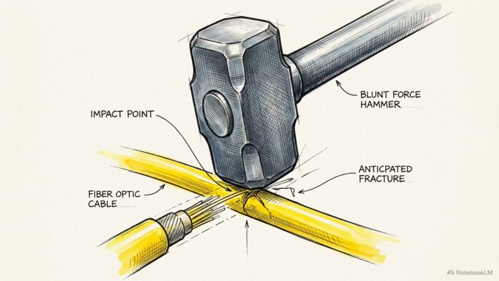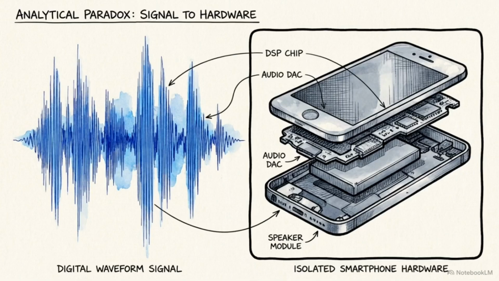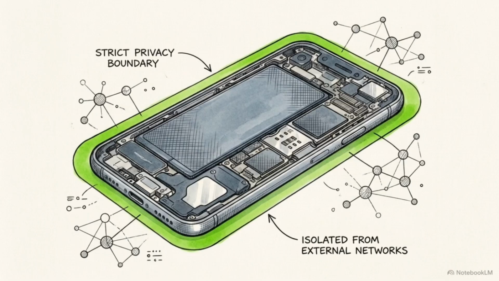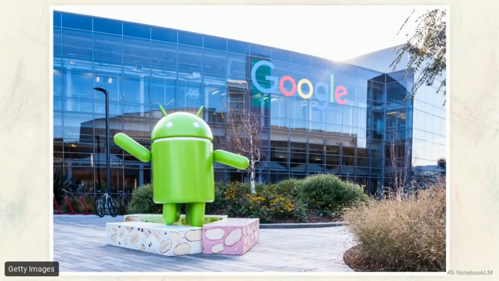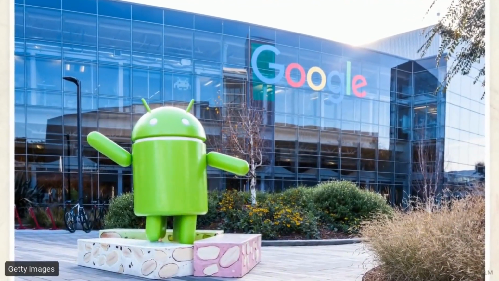Stopping conversational fraud historically required a blunt and invasive instrument. Systems had to intercept the live audio and route it to external servers to analyze the behavioral patterns of the caller. Engineers faced a rigid paradox. They needed a mechanism to scrutinize live voice audio for complex social engineering tactics without violating the user's end-to-end privacy constraints. Google's recent architectural updates to the Android operating system sidestep this paradox entirely.